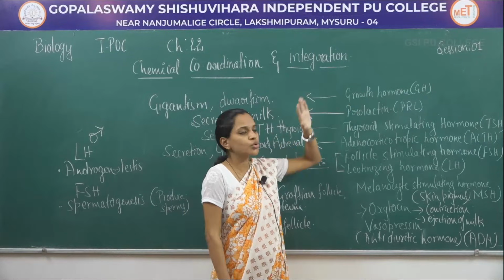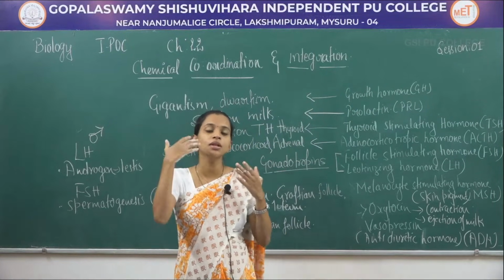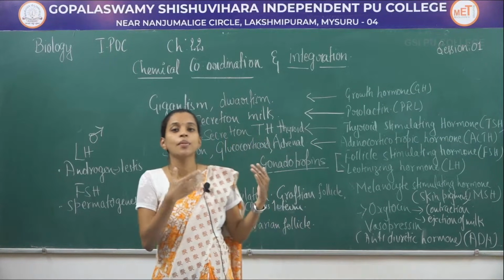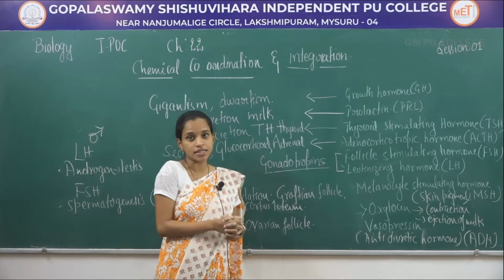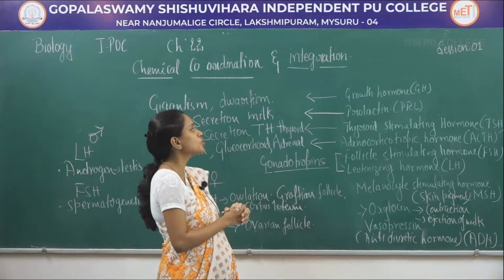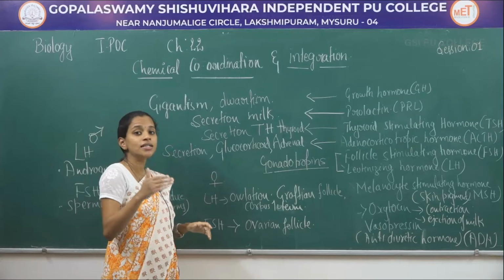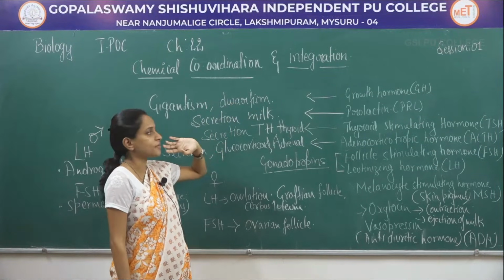Growth hormone helps in normal growth and development. But when it is released in higher amounts or somatostatin doesn't inhibit it, it leads to a disorder called gigantism, but when undersecreted it leads to dwarfism.